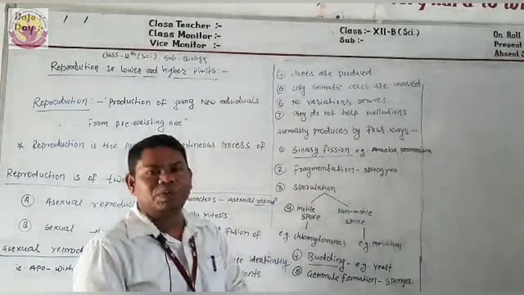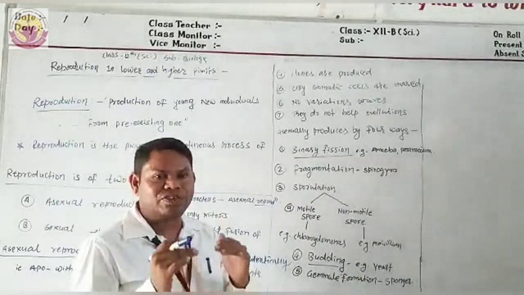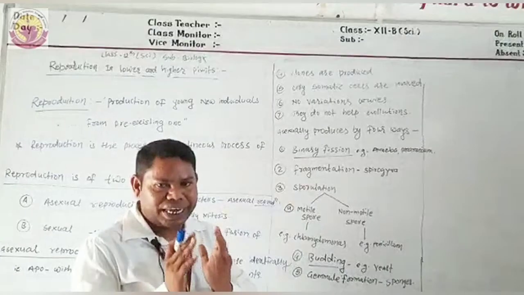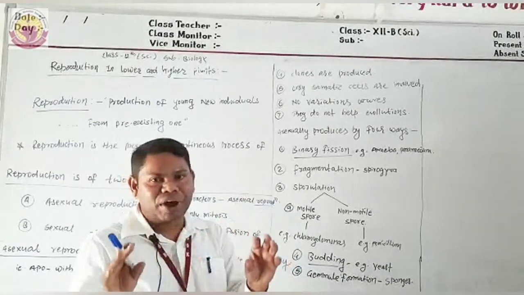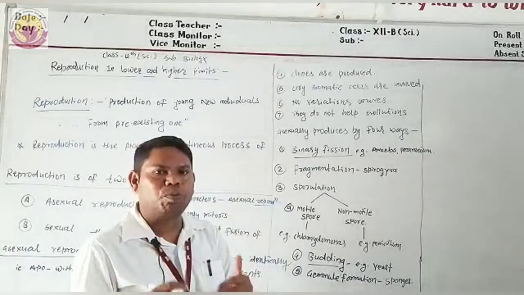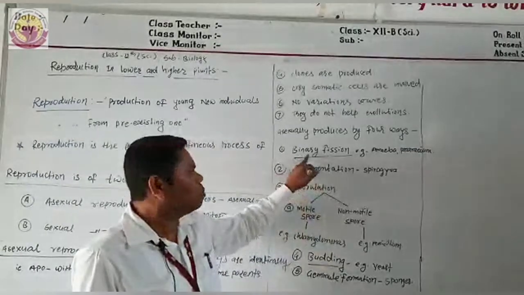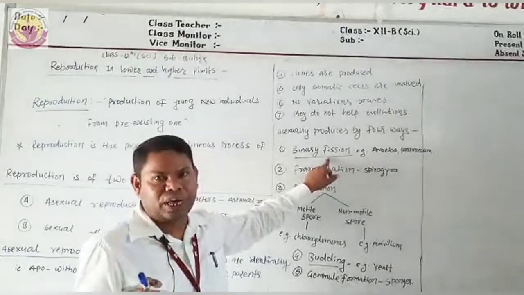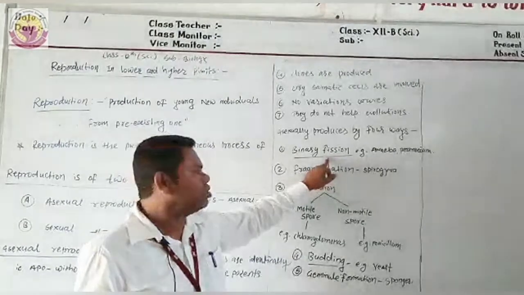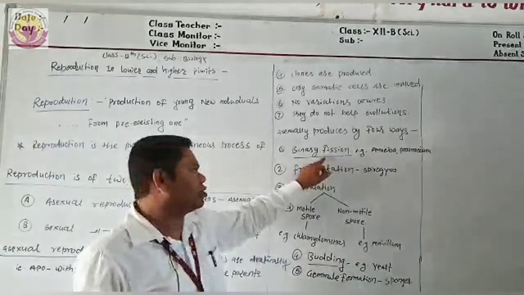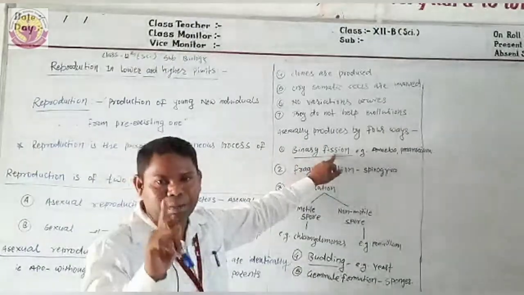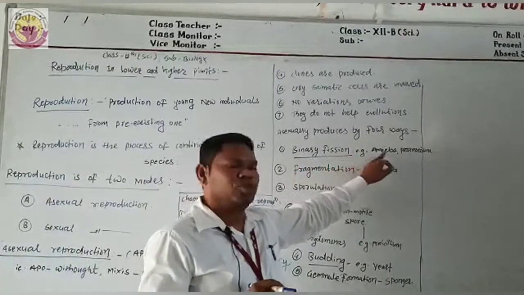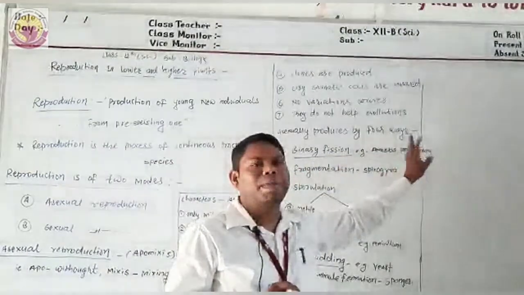Here in binary fission, one parent divides. First the nucleus divides and then the cytoplasm divides. Both processes occur in binary fission. One parent divides into two individuals. This process occurs in amoeba and paramecium.